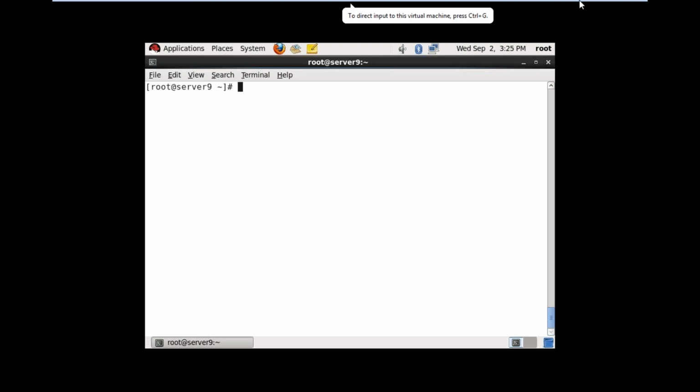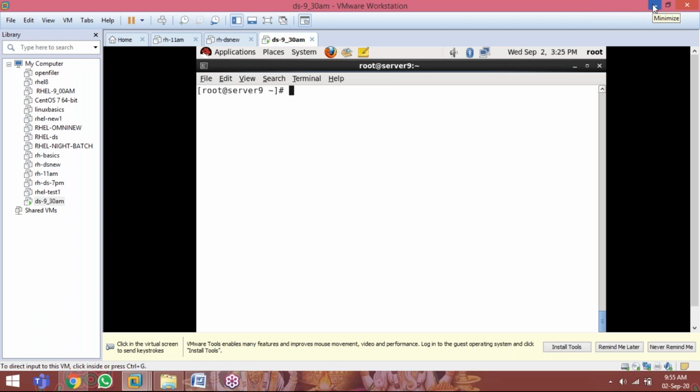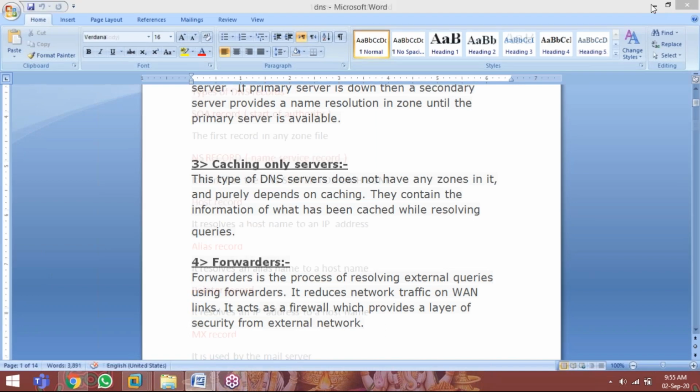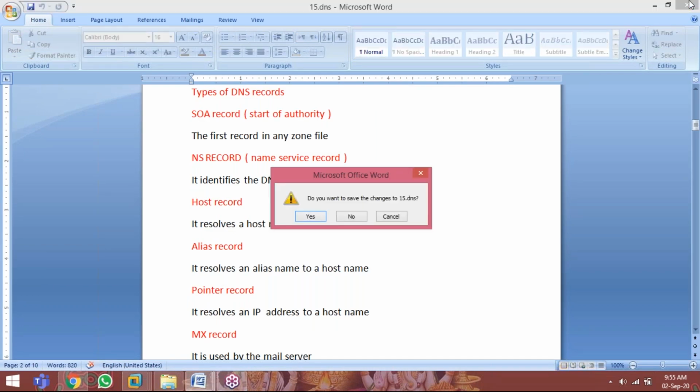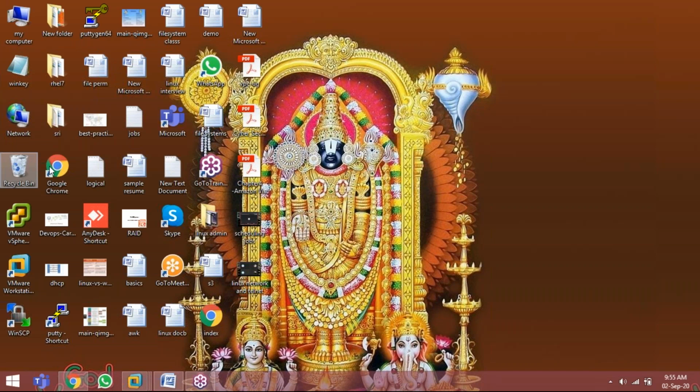Now, linking files. Why are we using linking files? Generally, while we are working with Windows, you have a recycle bin. Whatever you deleted by default goes to the recycle bin, so you can restore it.